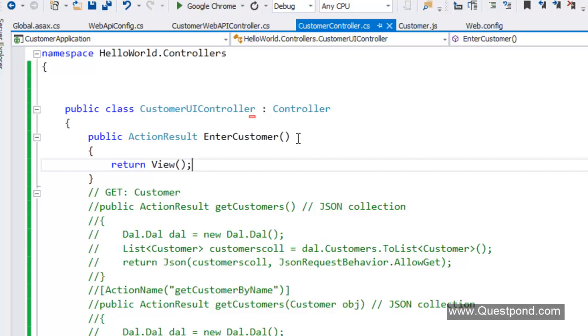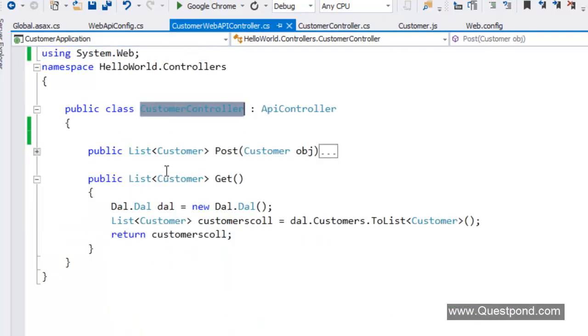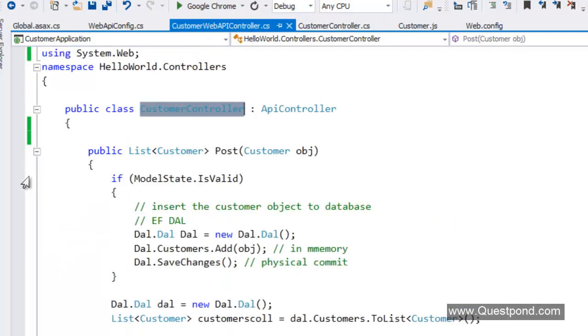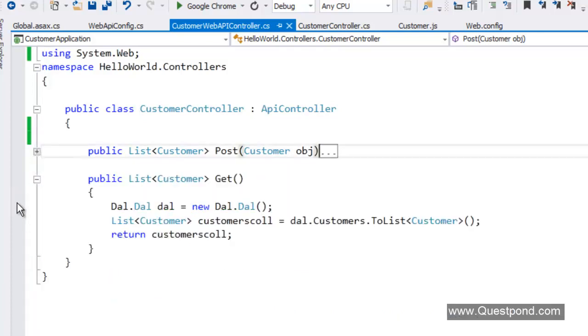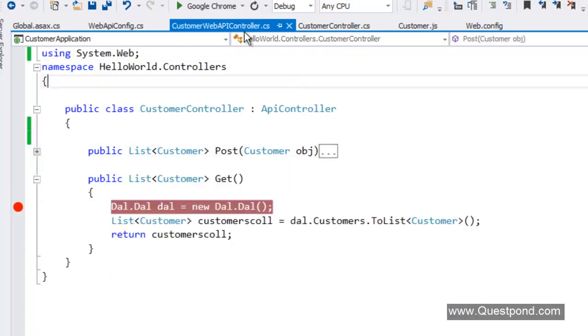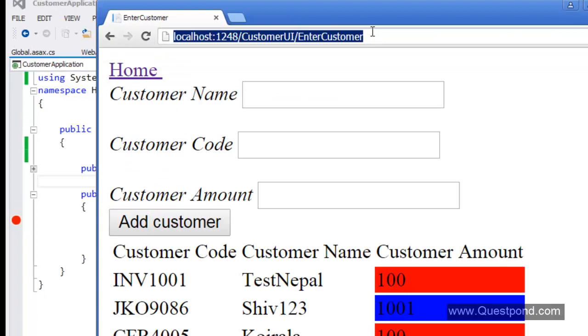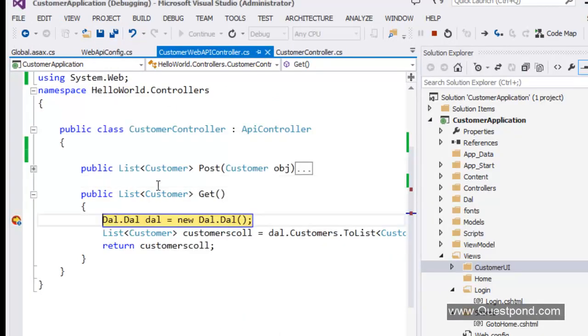Let us go in the debug mode and let us see how it looks. So I'm going to put a debug point on this post here, and also I'm going to put a debug point on this get here. Okay, and let me do a debug run. So first thing is I will do an enter on this customer enter here. So now what happens is, the first thing, it makes a get.